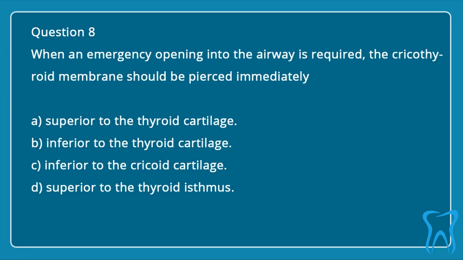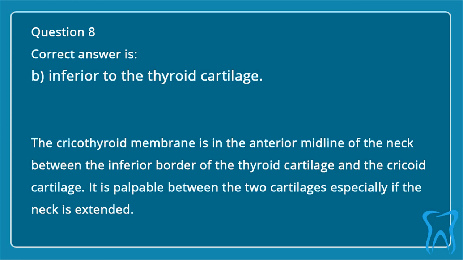Question 8. When an emergency opening into the airway is required, the cricothyroid membrane should be pierced immediately: A. Superior to the thyroid cartilage. B. Inferior to the thyroid cartilage. C. Inferior to the cricoid cartilage. D. Superior to the thyroid isthmus. Correct answer is B. Inferior to the thyroid cartilage.